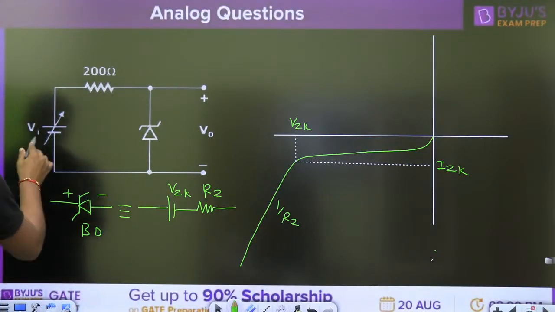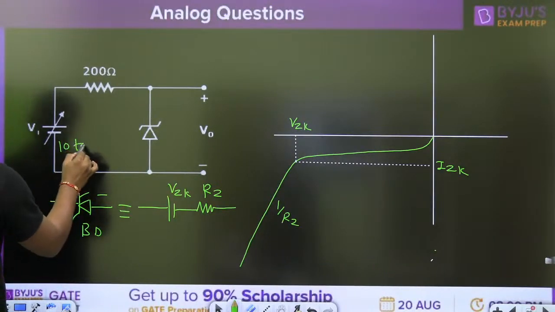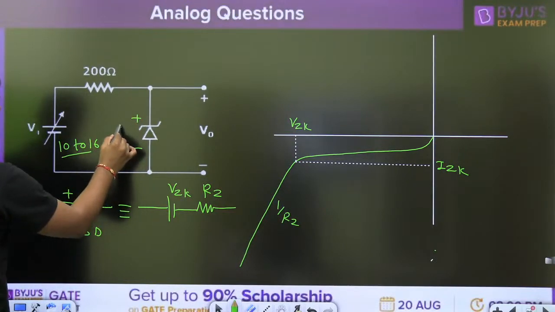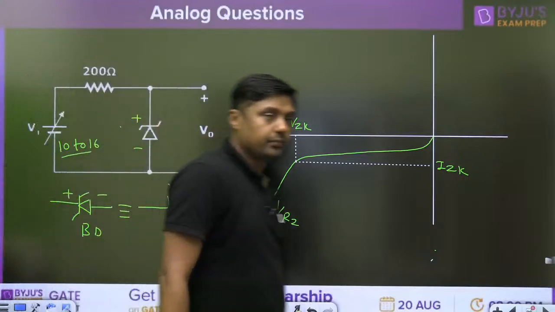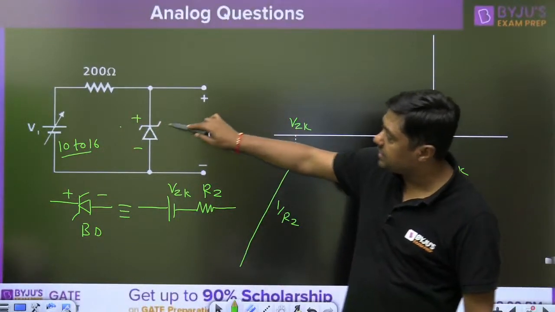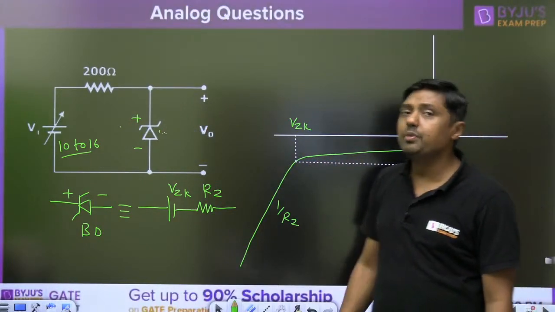Now, what is the value of the Vi? 10 to 16 volt. That is greater than its knee voltage. What is the knee voltage? Only 7 volt. That's why definitely this diode is in breakdown region. Right? Why? Because the applied voltage is 10 to 16 and it is greater than the 7 volt. What is the 7 volt? Its knee voltage. So it is in breakdown region.